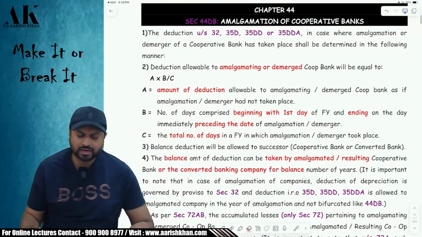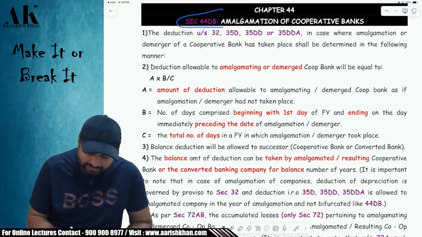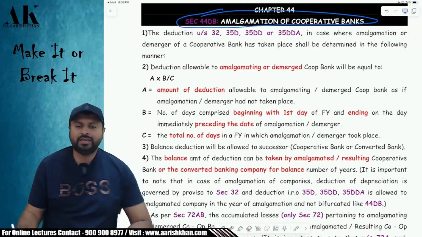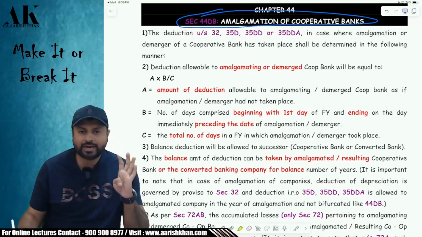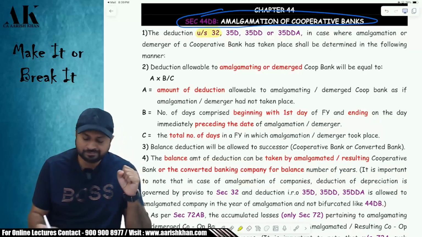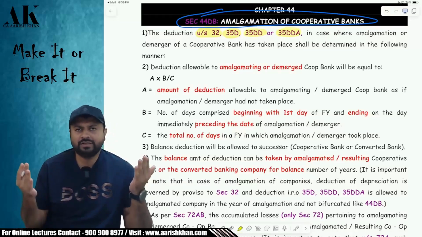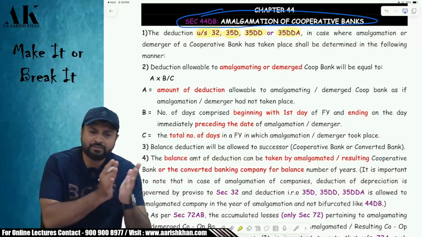Okay. Coming to another small topic. Amalgamation of cooperative banks, 44DB. This section talks about 4 kinds of expenses and allowances. One is section 32, which is depreciation. One is section 35D, that is your preliminary expenses amortization. 35DD, amalgamation expense, and 35DDA, VRS expenses. What will happen with these 4 expenses if there is an amalgamation of a cooperative bank?